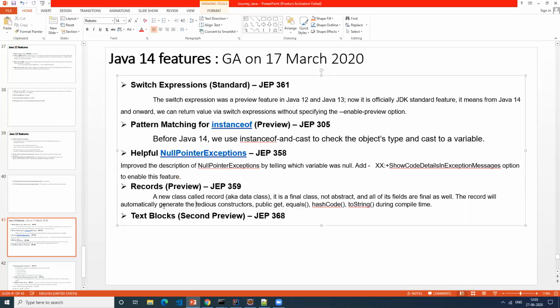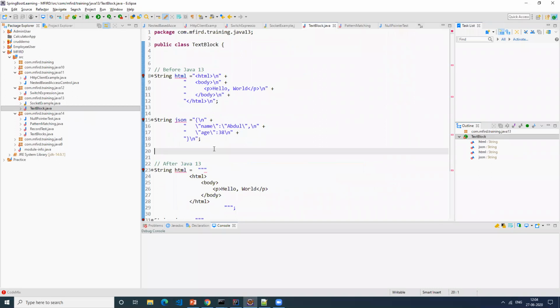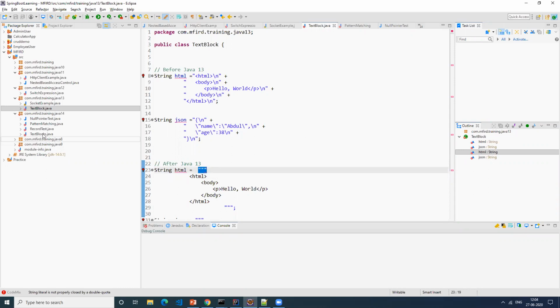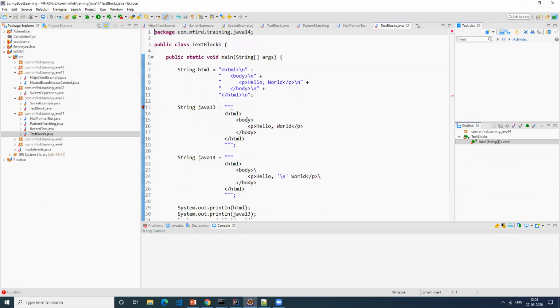Okay. Next one is the text block. Text block is again a second preview that they had. That means in text block, as I showed you here, this is what they added, with the three double quotes. In Java 14, what they did is they added two more things to it.